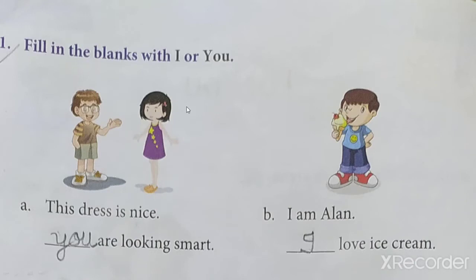So fill in the blanks with I or you. Now see this. These two pictures you see here. This dress is nice. So what do you have to use? You are looking smart. This boy is telling the girl, you are looking smart. Okay. Now number B. I am alone. What is he telling? I am. So he will use I love ice cream. Understood? We have done this first lecture of grammar. Okay? We have done this.